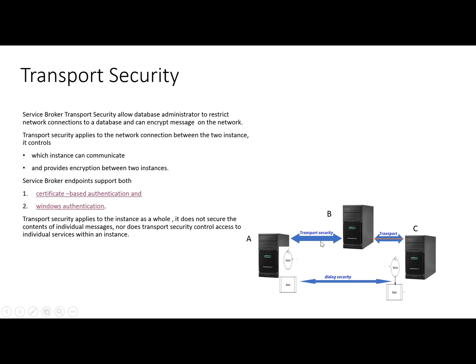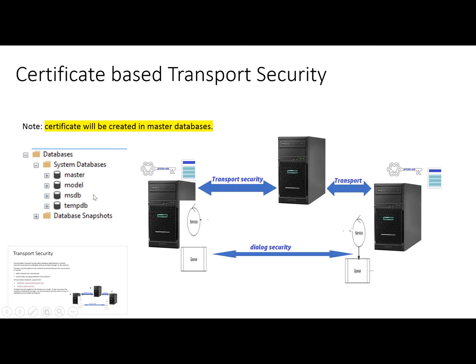In what scenarios can we use certificate based, and in what scenario do we have to use Windows authentication? When we are using the certificate, it is the responsibility of the certificate to encrypt and authenticate these nodes.